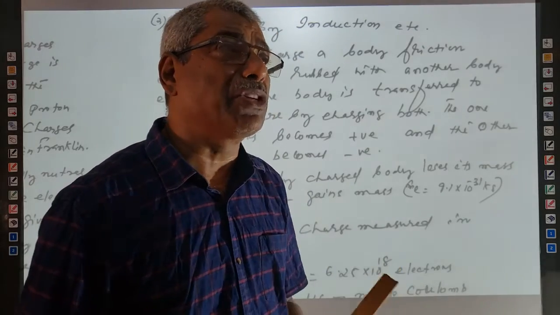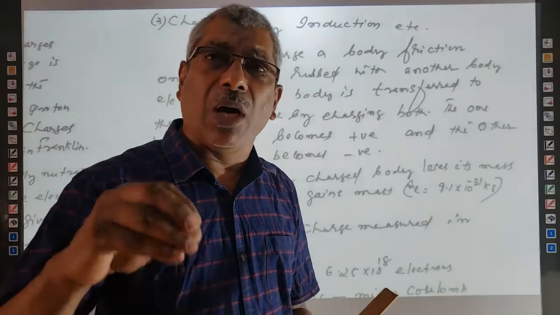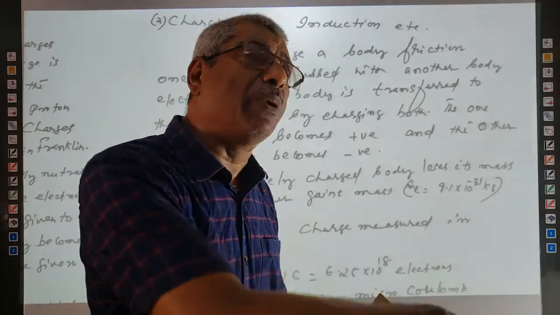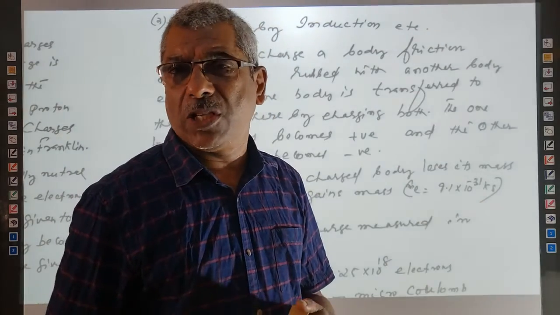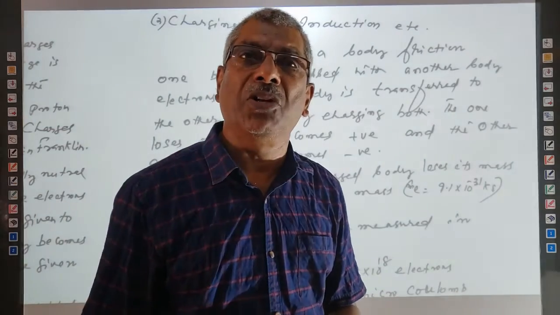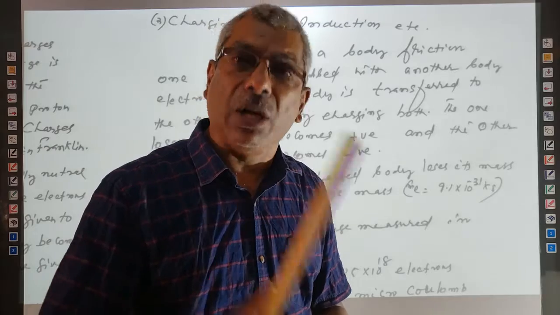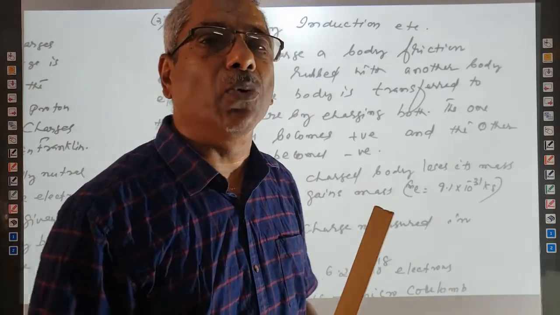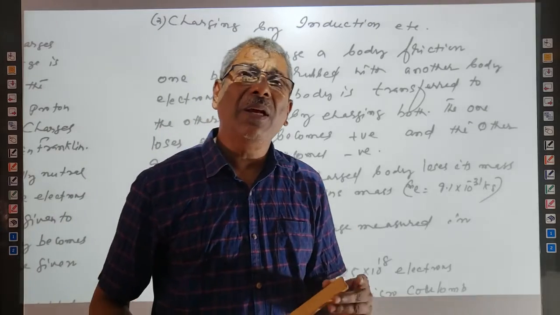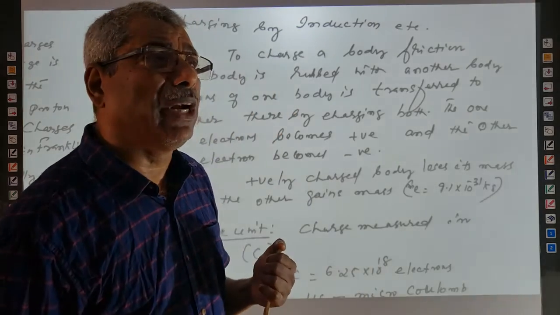So in charging by conduction, the charged body used will have a particular charge. The same charge will be transferred to the other. This is by actual contact between an uncharged body and a charged body. If one body is charged and the uncharged one becomes charged, the process is called charging by conduction.